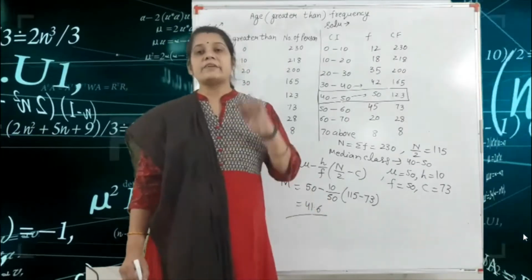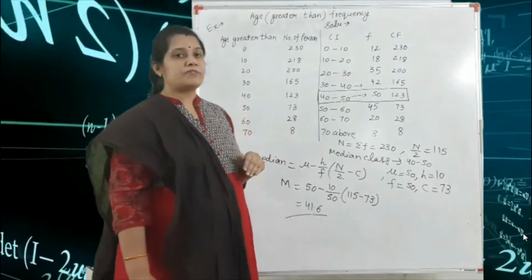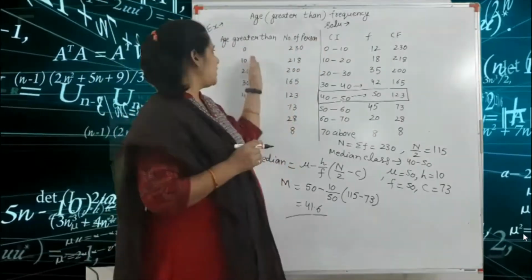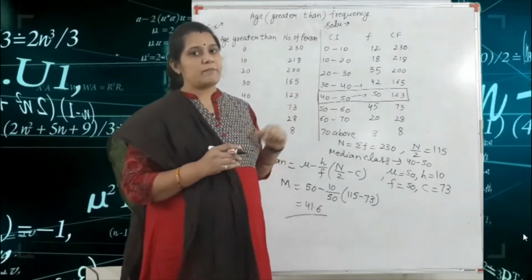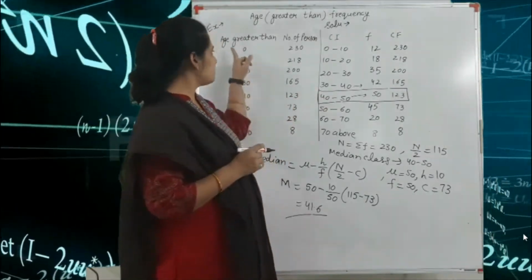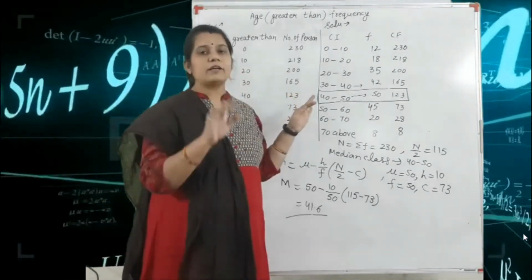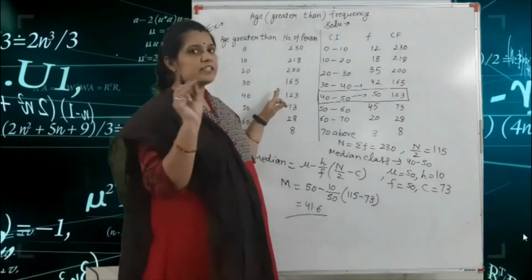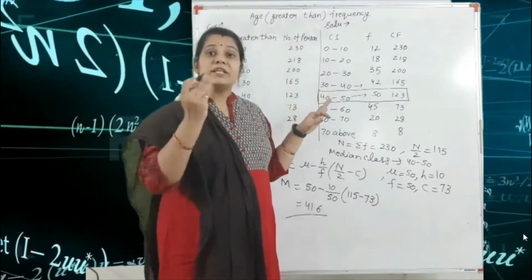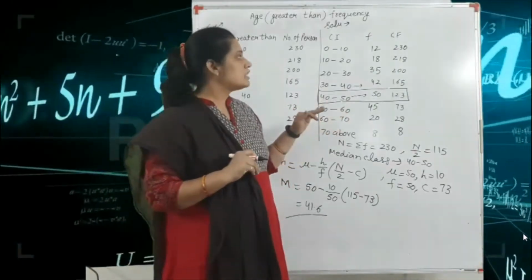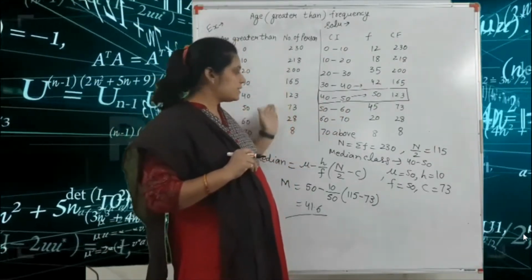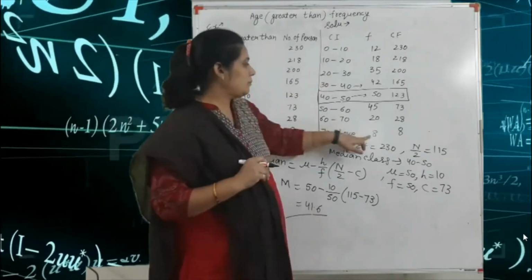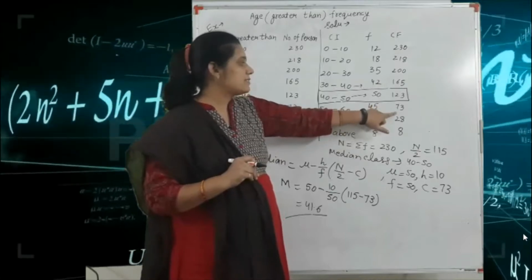Two points are very important in this type of frequency distribution. First, we mark the class interval. You have already seen the process for marking the class interval. Second, if your question is given in the less than or greater than type, then the number of persons is not given in frequency form. This is the cumulative frequency form. If your question is given in decreasing order, you write from down to up: 8, 28 minus 8, 73 minus 28.